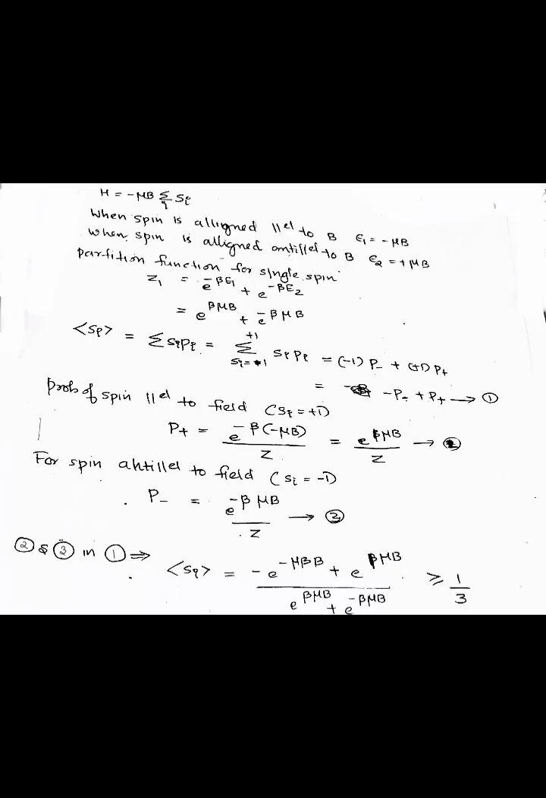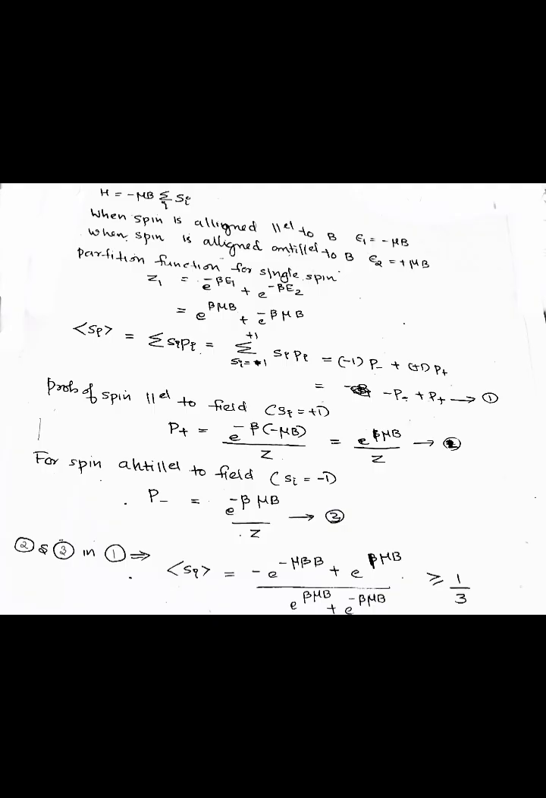Here H is equal to minus mu B summation over i Si. When spin is aligned parallel to B, E1 is equal to minus mu B, and when spin is aligned anti-parallel to B, E2 is equal to plus mu B. So the partition function for a single spin, Z1, is equal to e raised to minus beta E1 plus e raised to minus beta E2, and this is equal to e raised to beta mu B plus e raised to minus beta mu B.